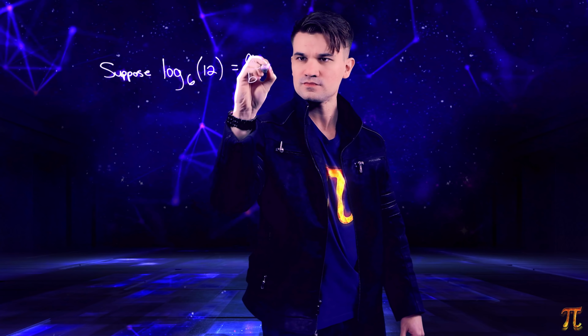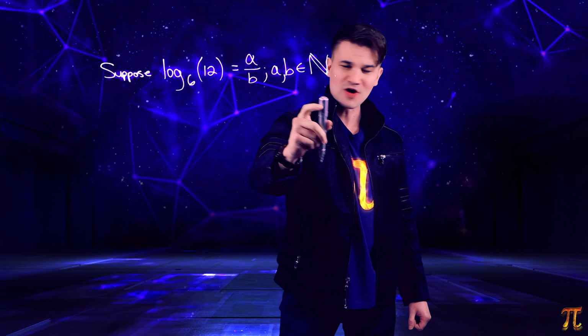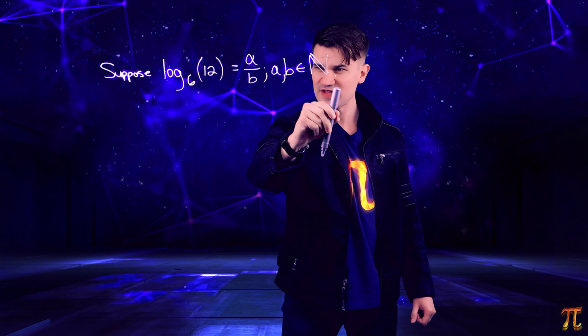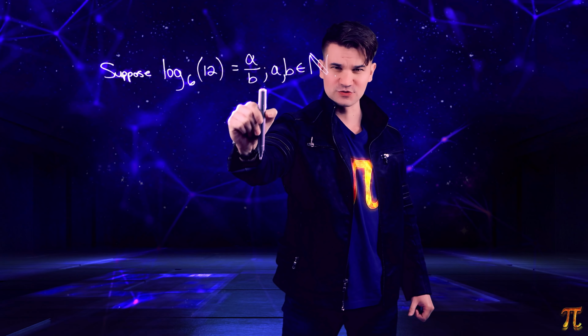Alright, let's look at another example to try to get a little more insight on this. How about log base 6 of 12? If you put this into your calculator, it again certainly appears to be irrational. So let's prove that it's irrational. We'll proceed the same way. Alright, well, I did the last one, so I'll give you a second to pause the video and find the contradiction that arises when we express log base 6 of 12 as a ratio of natural numbers.